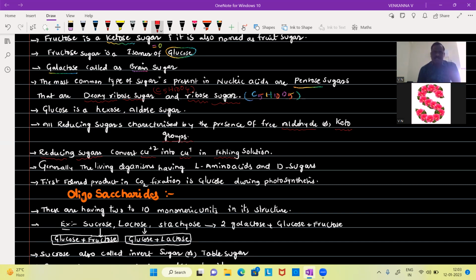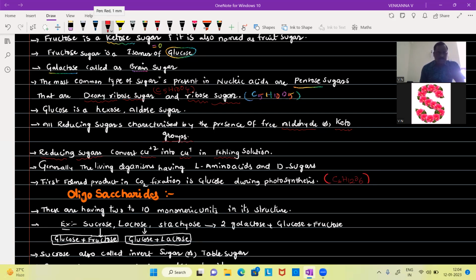The first formed product in CO2 fixation is glucose during the photosynthesis process. You know about that. The molecular formula of glucose is C6H12O6. Glucose is the first formed product. Later, the glucose is converted into a reserve carbohydrate. The name of that reserve carbohydrate is starch.